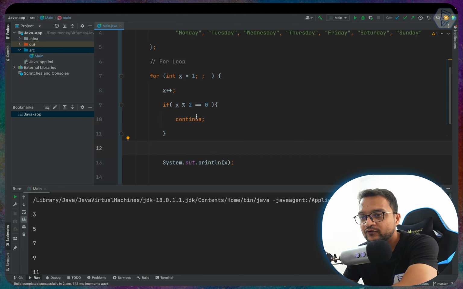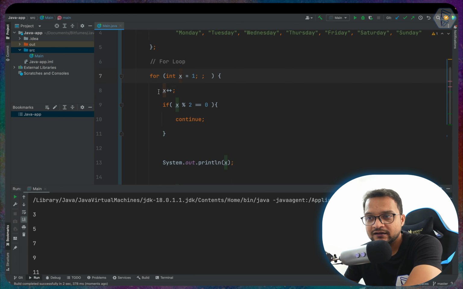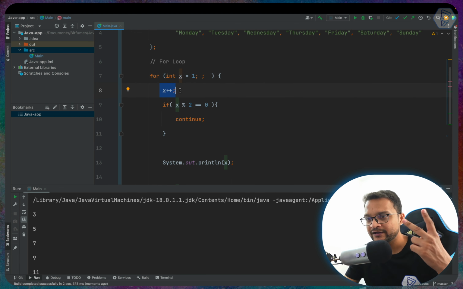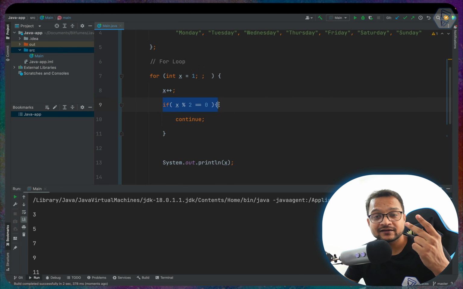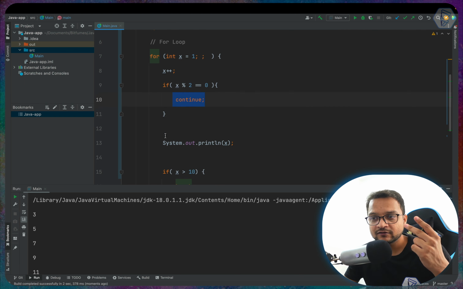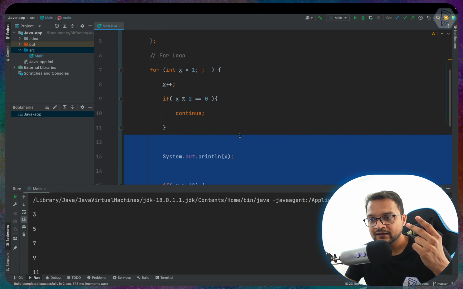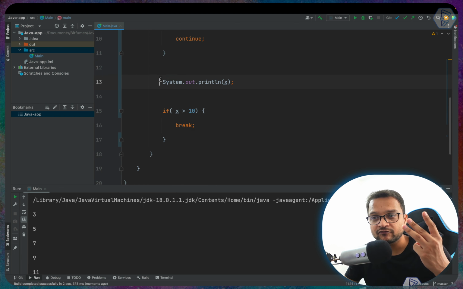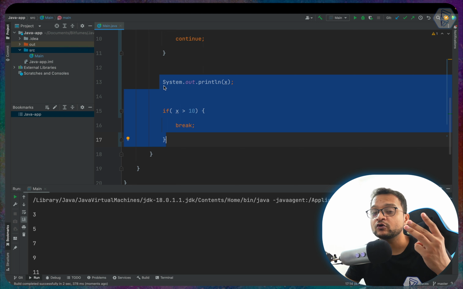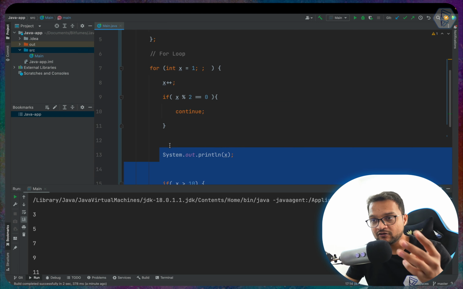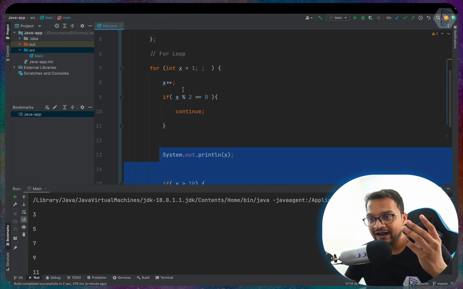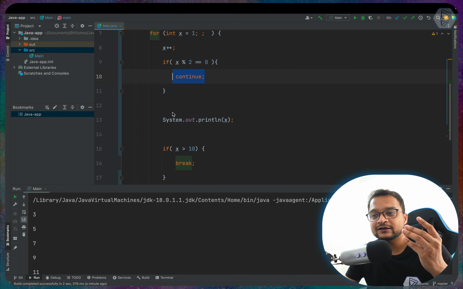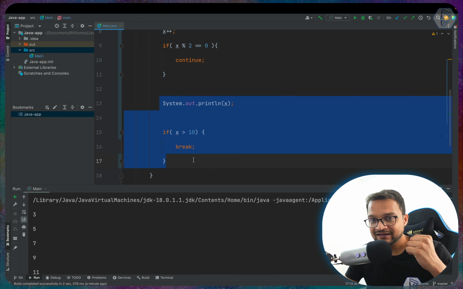Why? Because first it says value is 1 and increment is 2. So value became 2. It says that okay, yes, it's an even number, so continue. That means do not go on this part. Then it says value is 2, increment it, value becomes 3. It's not going inside this statement. That means it is going to print all these things, or it is going to check all this code. Then again value becomes 4. At this time it says okay, 4 is an even number, let's continue. That means do not go on these statements.